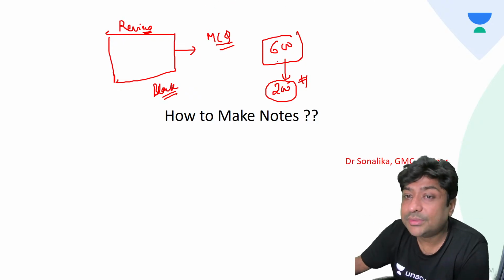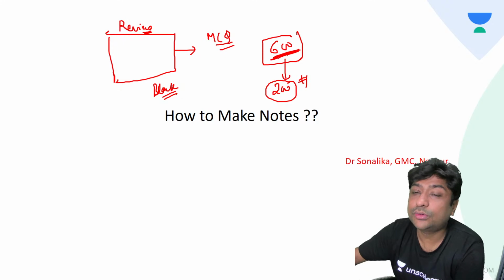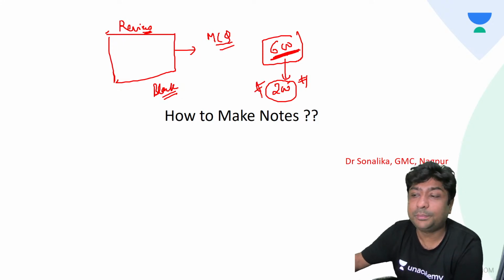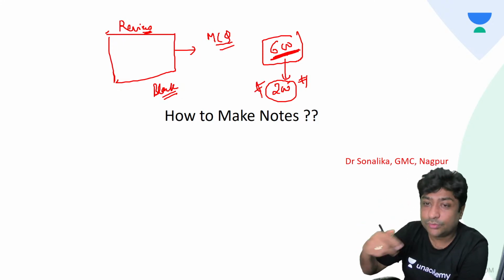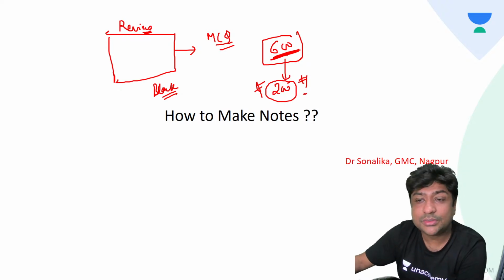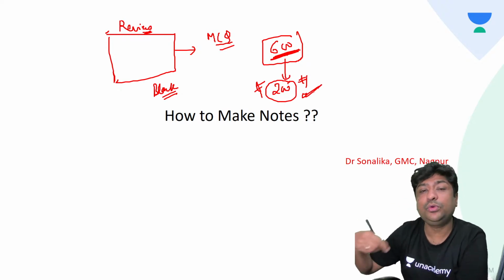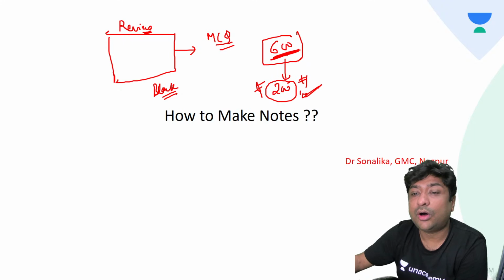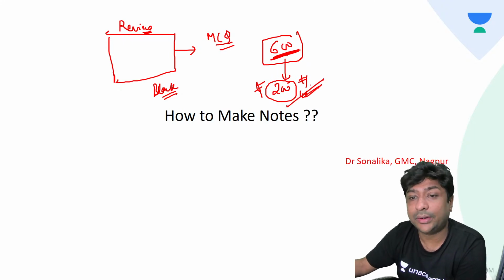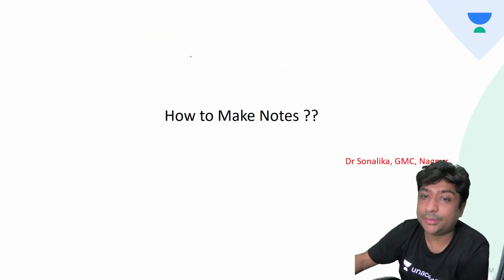Why I am suggesting this is that this 600 pages book looks a lot bulky. This 200 pages book looks very thin. You will feel more confident. And why I am suggesting adding blank pages is whenever you get a new point when you are reading or solving MCQs, you can add that point. So this should become your primary source.